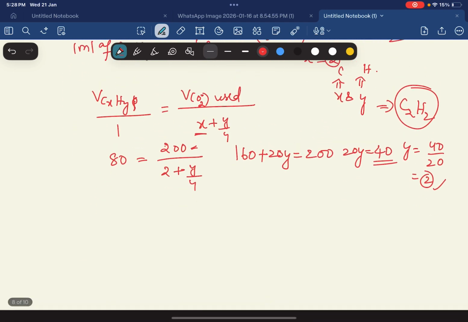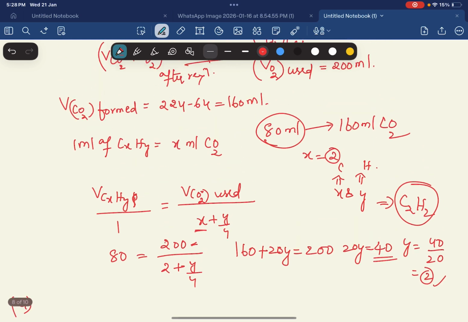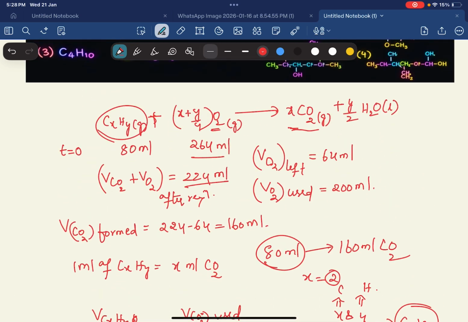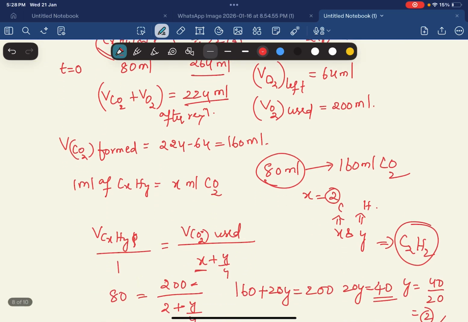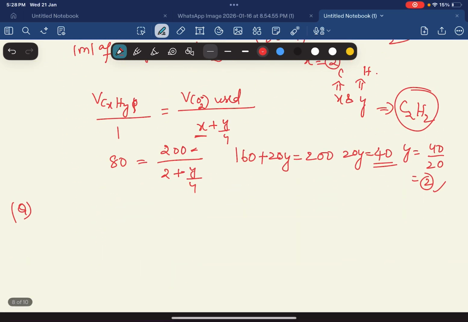Coming to the next one. Hope it is clear, students. Just what they are asking: what is the hydrocarbon, based on the liberated CO2 and liberated O2. So generally it is related to a stoichiometry question. Hope it is clear. If you have any doubt, you can comment here. I will upload one more video related to your doubts.